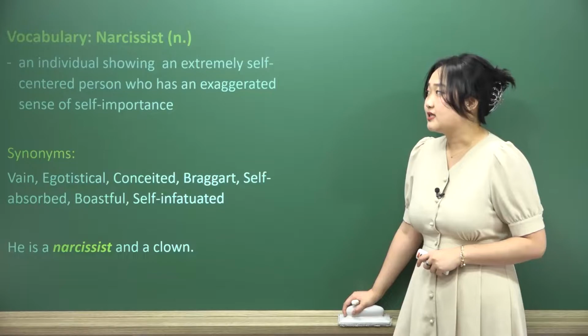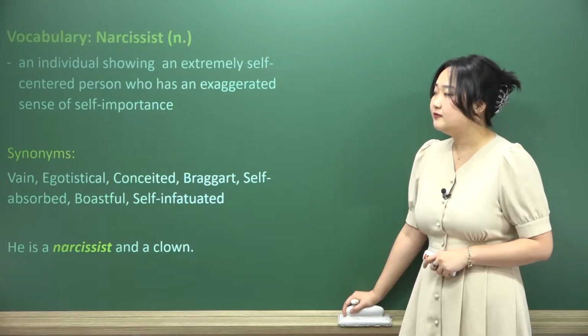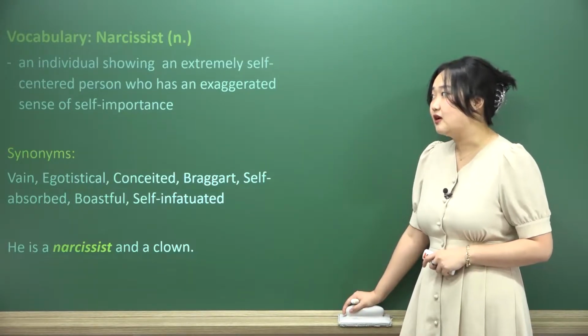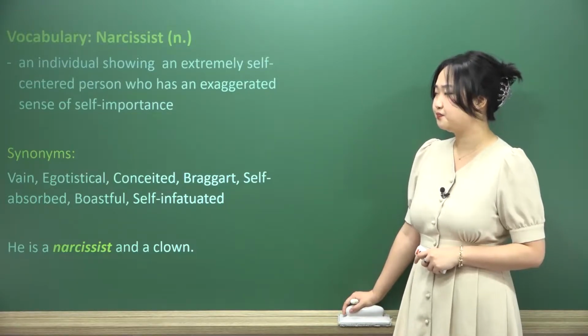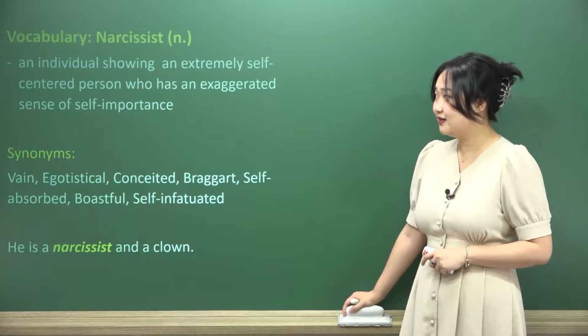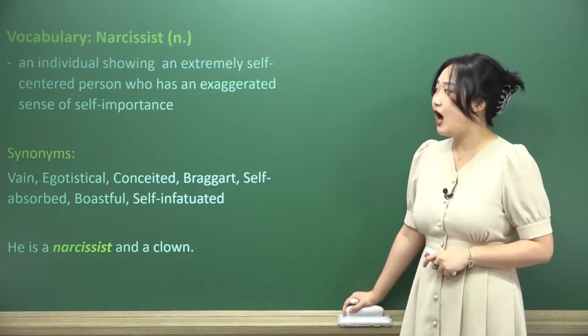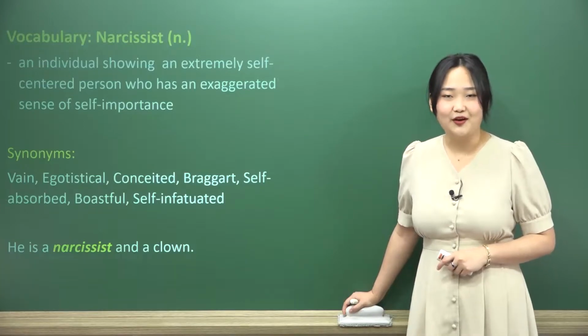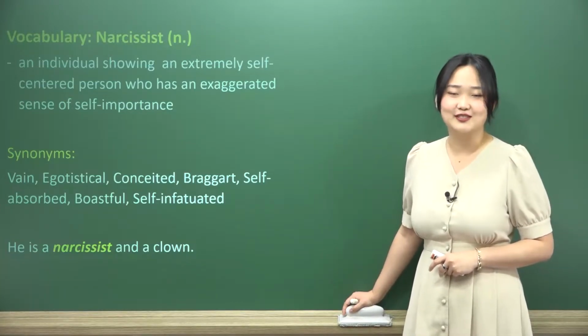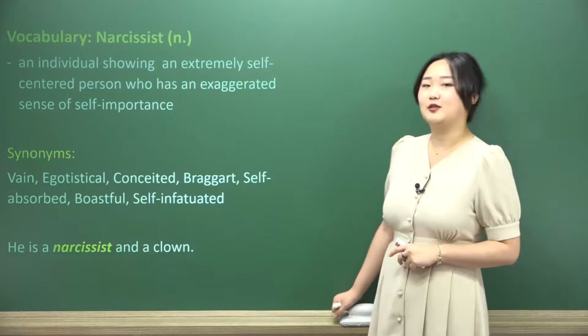Then we have the word narcissist. This is a noun, an individual showing an extremely self-centered person who has an exaggerated sense of self-importance. So here, with this idea of the narcissist, I want us to just take a pause real quick. This is another word from Greek mythology. I will never run out of references to Greek mythology, so I'm sorry to disappoint.